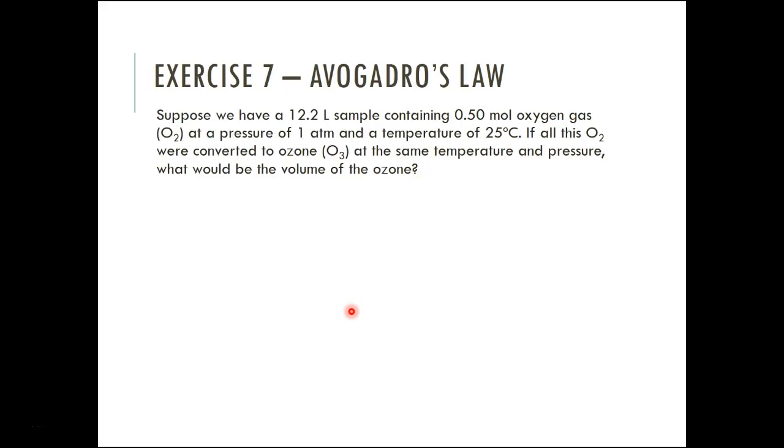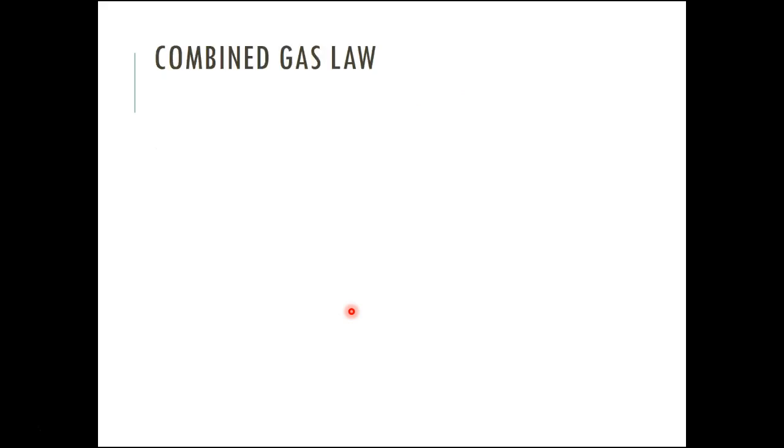Okay, so this is another question. Suppose we have a 12.2 liter sample containing 0.5 moles of oxygen gas at a pressure of 1 atmosphere and a temperature of 25 degrees Celsius. If all this O2 were converted to ozone at the same temperature and pressure, what would the volume of ozone be? So I'm going to let you work through that problem and bring your questions in tomorrow for me.